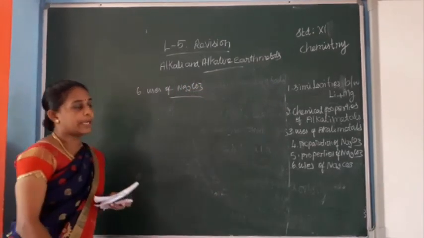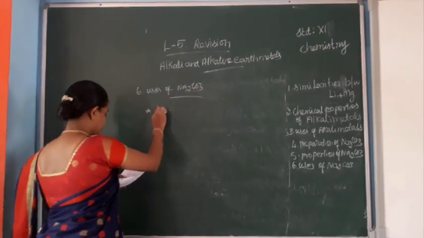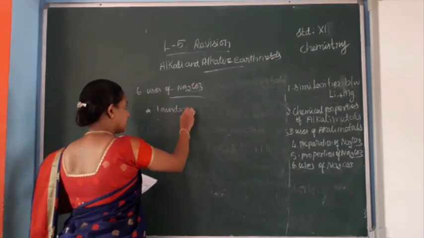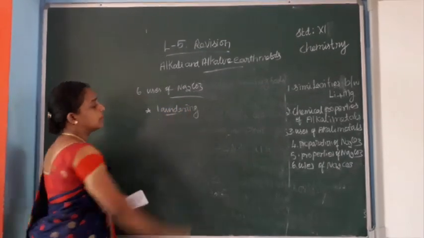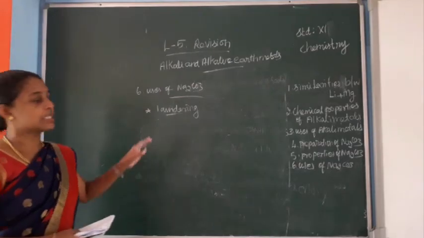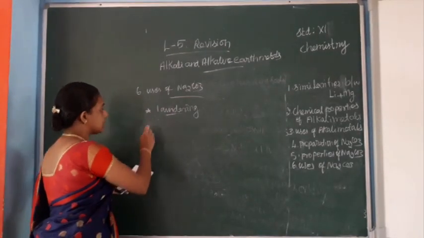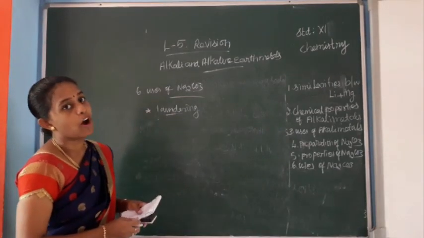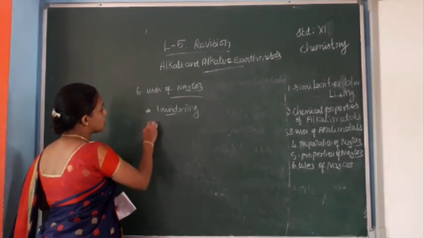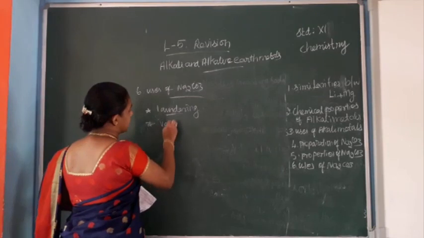Sodium carbonate, washing soda, is used in laundry. It is used in volumetric analysis.